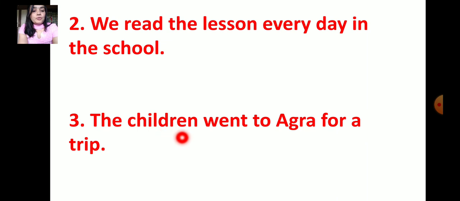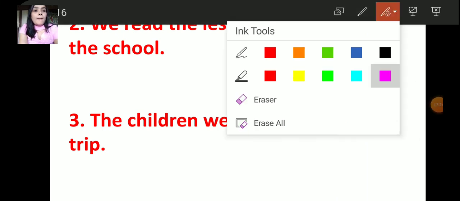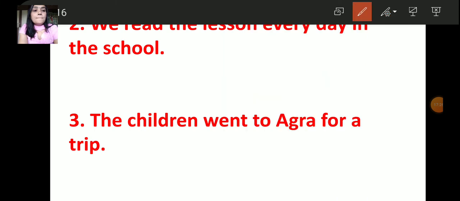Yes, now quickly find out in which tense they are. So you have to underline read, went.